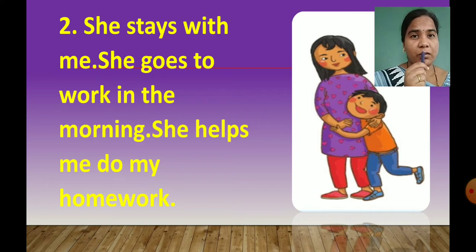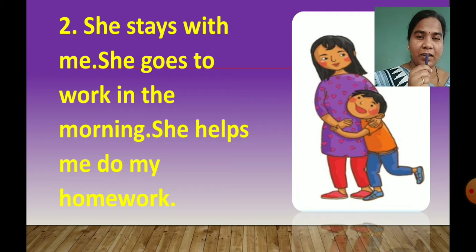Sometimes she helps us in our homework also. She goes to work in the morning also, and she stays with us also. So who is this person?